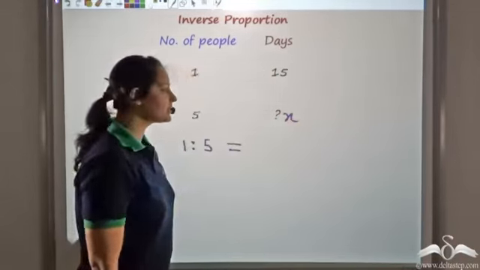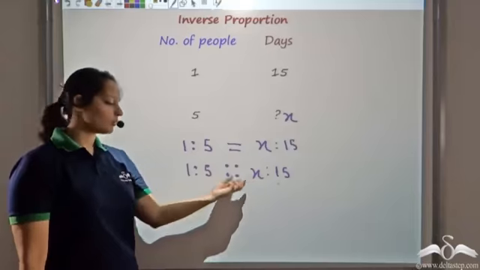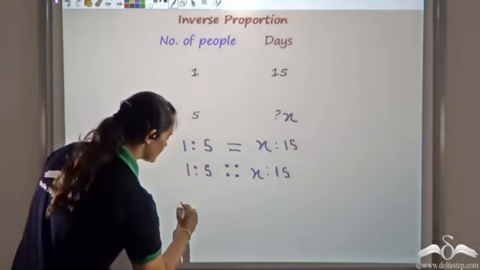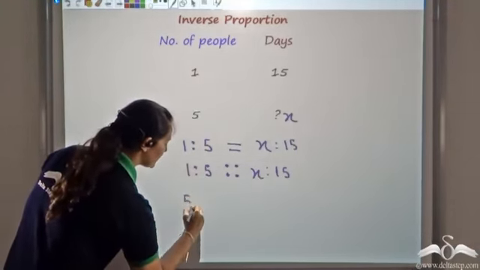Now since two ratios are equal, I can say they are in proportion. So 1:5 is in proportion to x:15. Now again, since they are in proportion, I can apply product of means equal to product of extremes. Means here are 5 and x. So 5 times x is 5x.